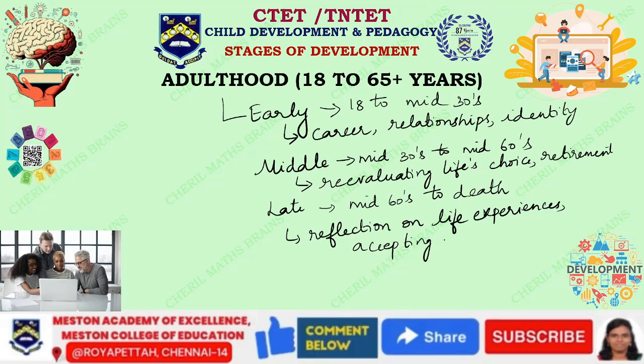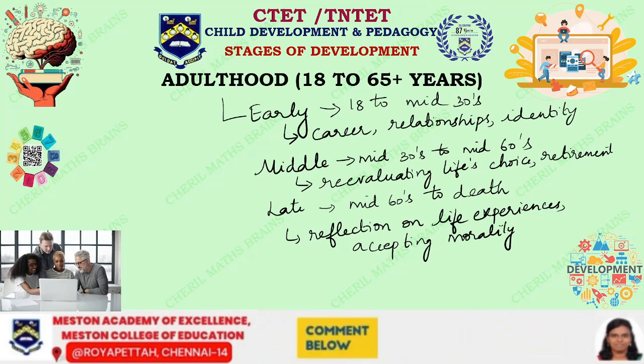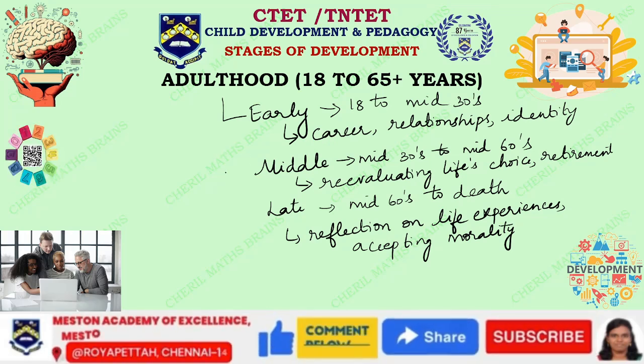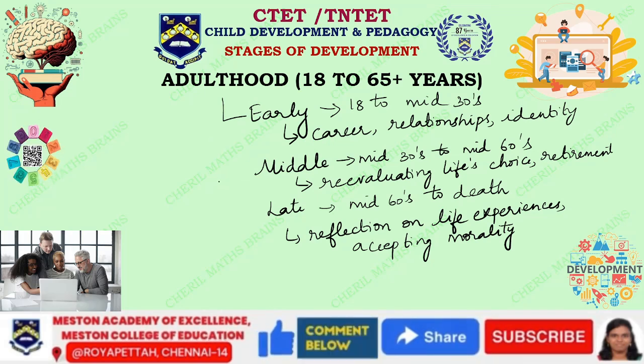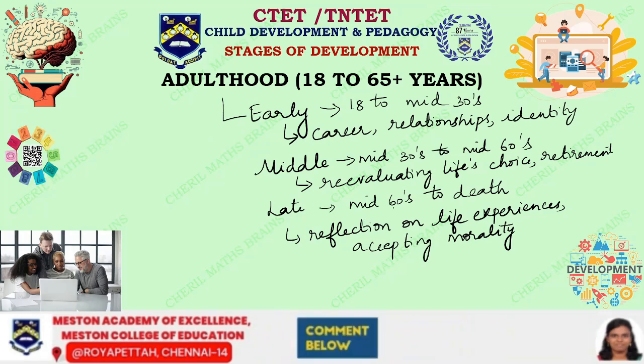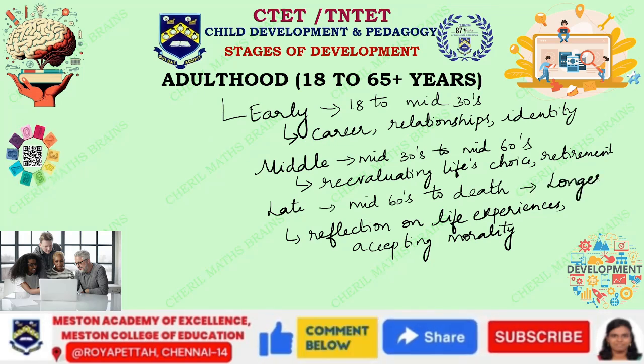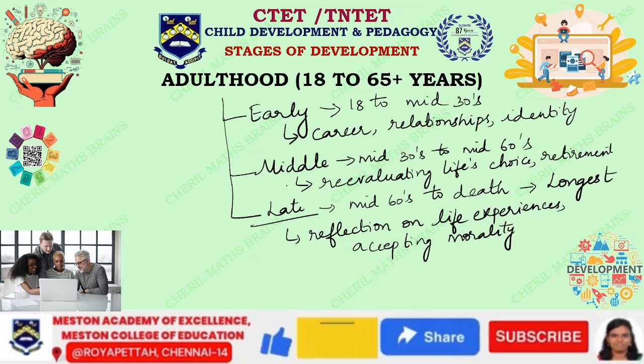They start accepting mortality because certain things which they would have felt were wrong during their middle age or early age, they might feel that it is okay, it's not wrong to be like that. So all those kinds of things are going to be there, and this stage is called the longest developmental stage, because as long as a person is alive, this late adulthood is going to last. So these are the three things which come under the adulthood stage.